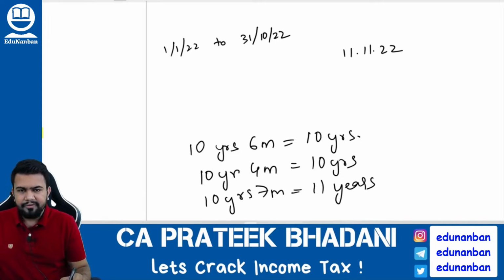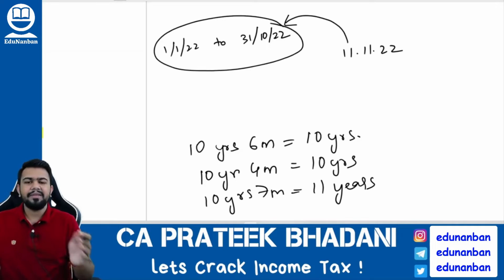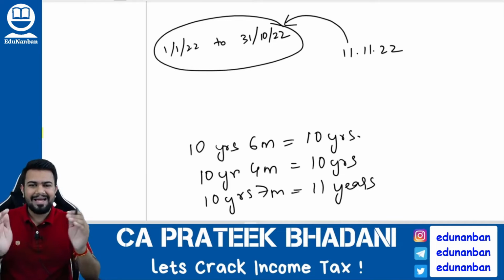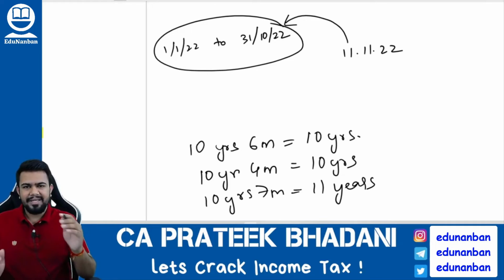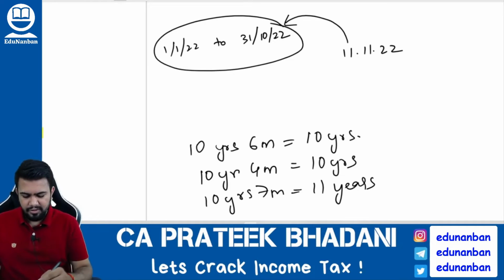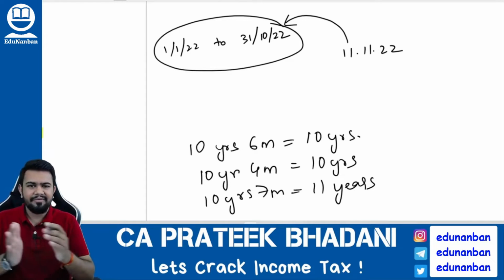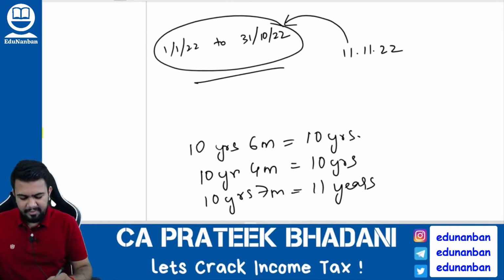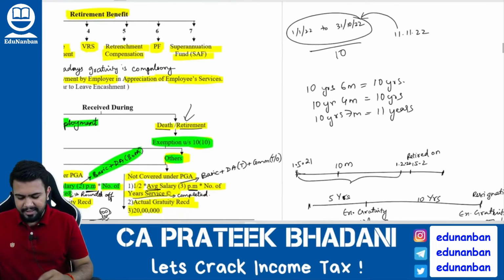From the 11th you come to the preceding month, and for the 10 months preceding the month of retirement you see what salary was received, then find the average salary per month. That is the total salary received from January till October divided by 10, and you will get the average salary.